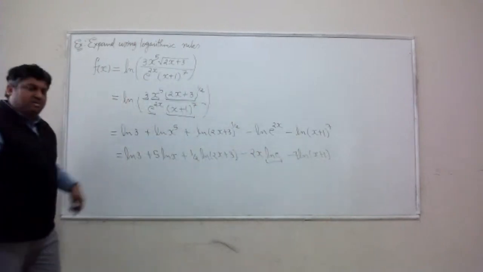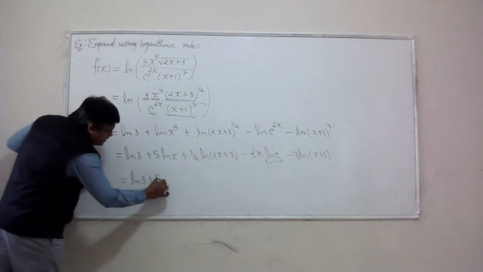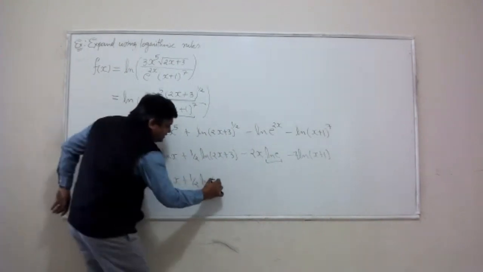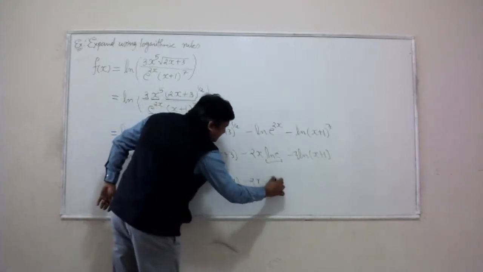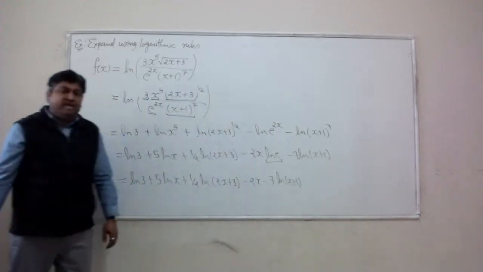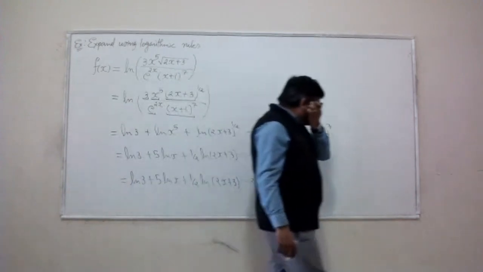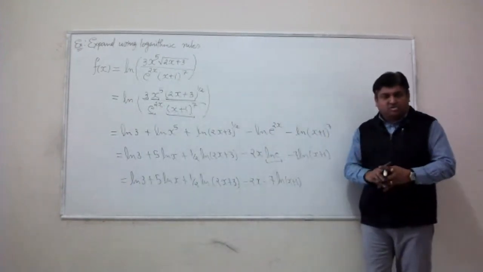All right. I'm going to replace log e by 1. I get log 3 plus 5 log x plus half log (2x plus 3) minus 2x minus 7 log (x plus 1). So this is what we get. All right. That's how we expand any mathematical expression using the logarithmic rules.